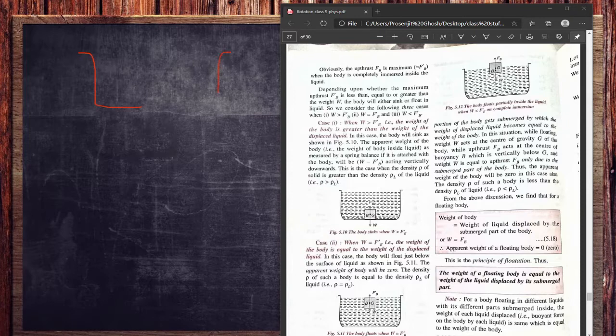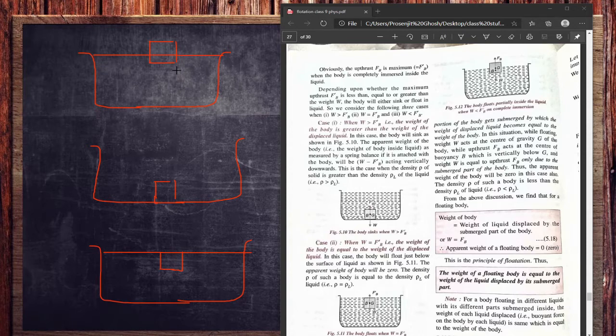Either the body will partially float, with the water level somewhere in the middle, or the body is completely underwater, that is, sunk, or the body is at the surface. So we have three conditions.